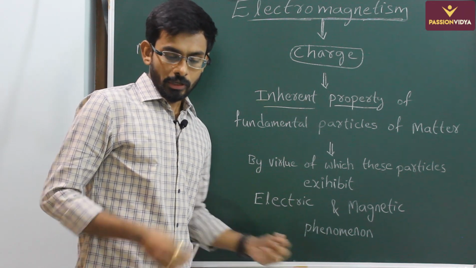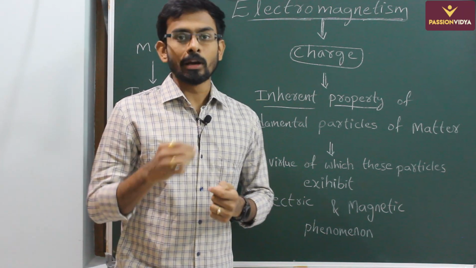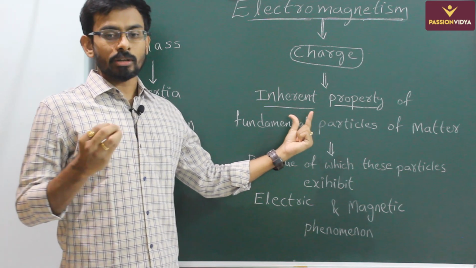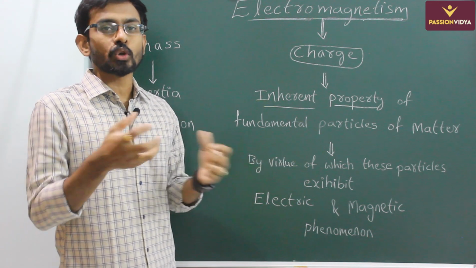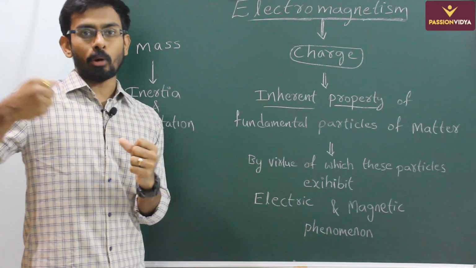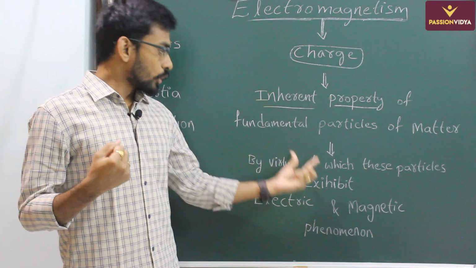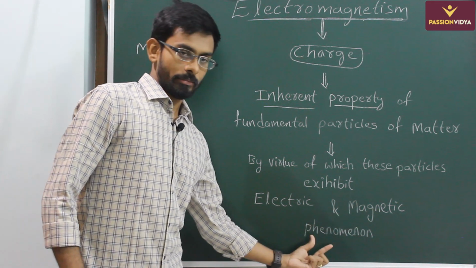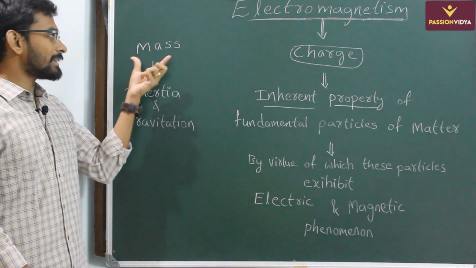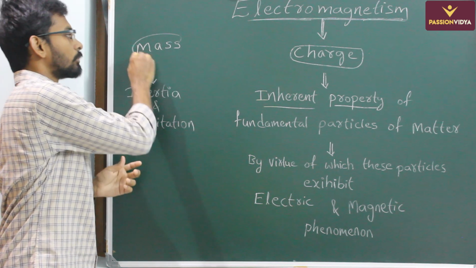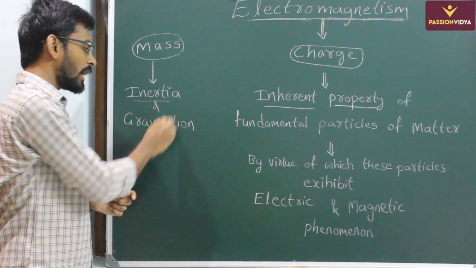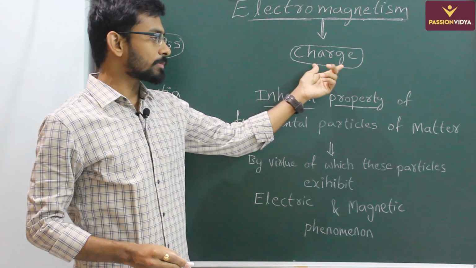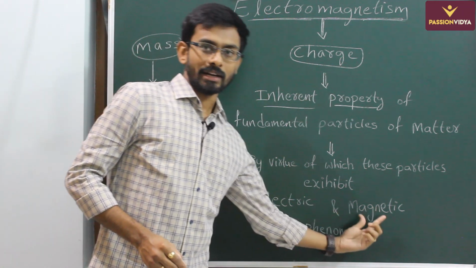phenomena. See here, charge, similar to mass, is an inherent property, meaning it is the most basic property of the matter, which you cannot separate from the matter, due to which these particles are exhibiting electric and magnetic phenomena. So similar to mass, which we already discussed in first year, mass is responsible for inertia and gravitational phenomena. Here, similar to that, charge is responsible for electric and magnetic phenomena.